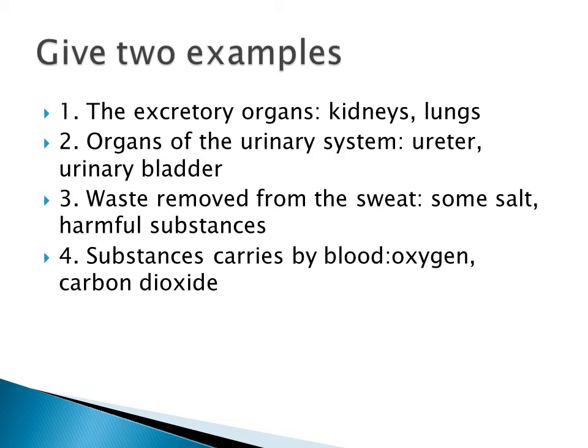Third one, waste removed from the sweat. That is some salt and harmful substances. And then fourth one, substances carried by blood. It is called oxygen and carbon dioxide.